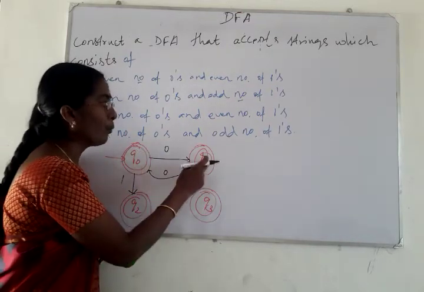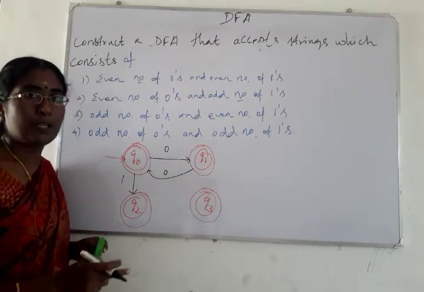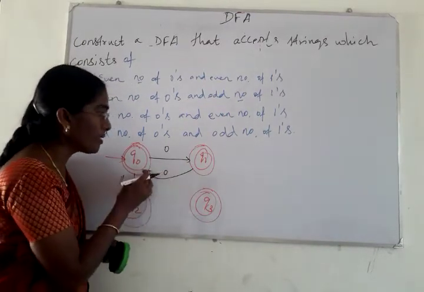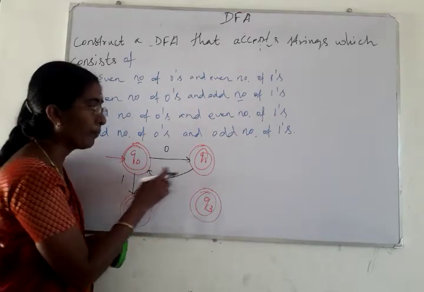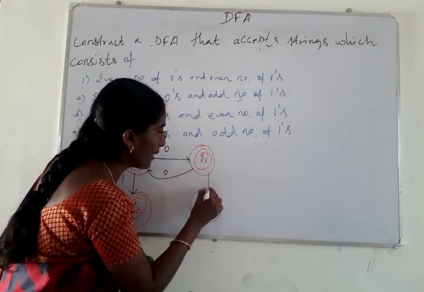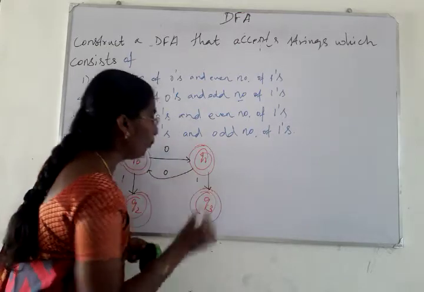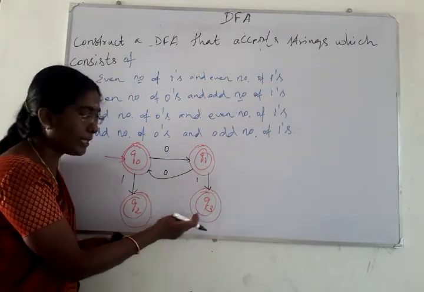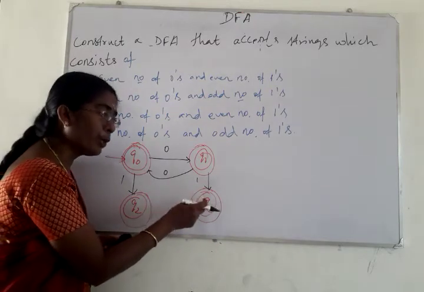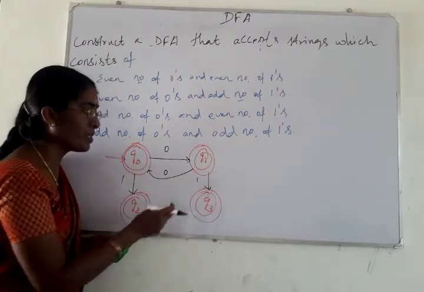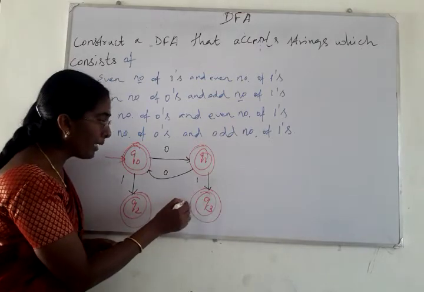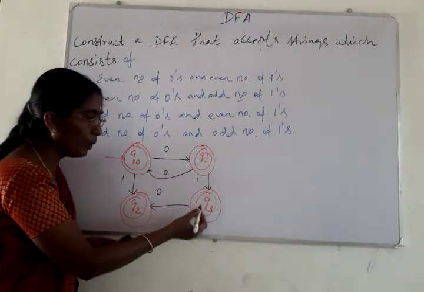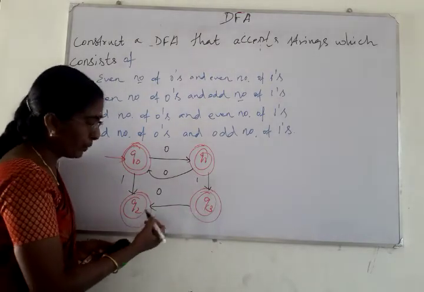And for 1, we have to make a transition from the state Q1. Where do we make it? Already we made the transition for symbol 0 to the state Q0. Now we make the transition to the state Q3 for the symbol 1, the next neighbor state. Like this, for Q3 and Q2 we have to make transitions. From Q3, for the symbol 0, we go to Q2.